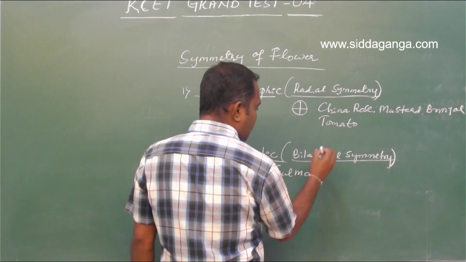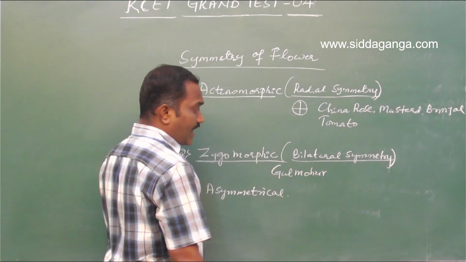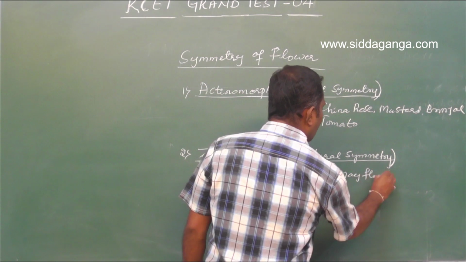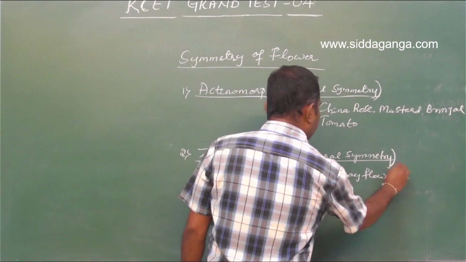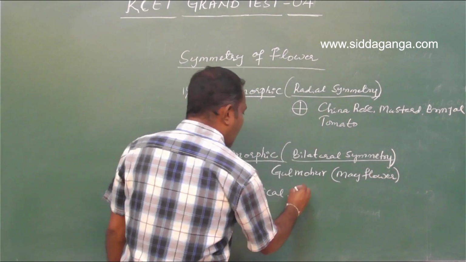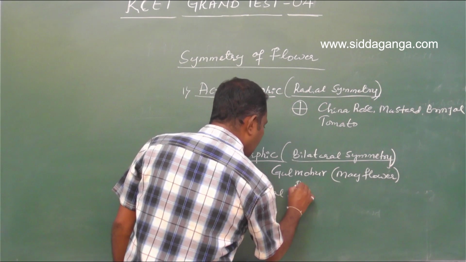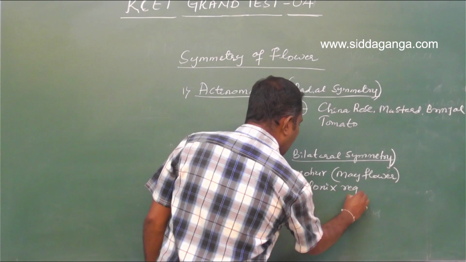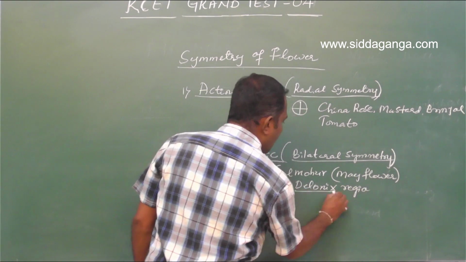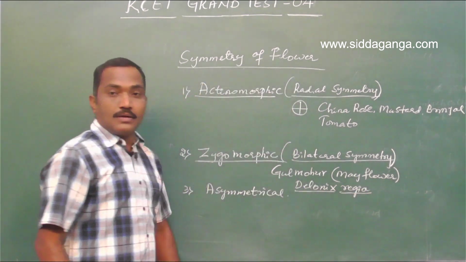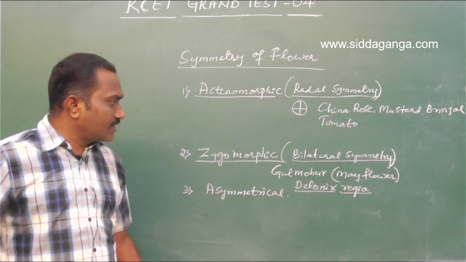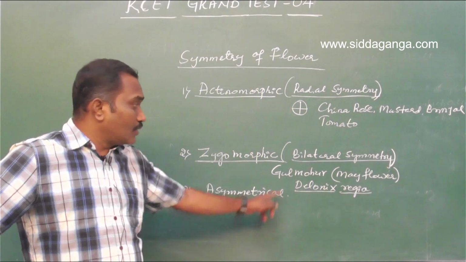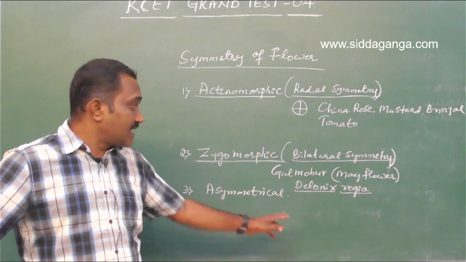Colloquially, a vernacular name, it is also called Mayflower, and the scientific name is Delonix regia. We are coming across this example for the second time. Gulmohar or the Mayflower is the example for zygomorphic.